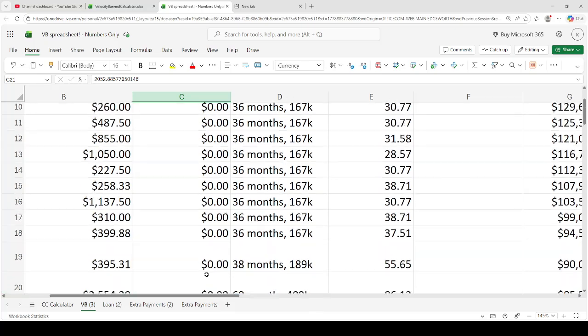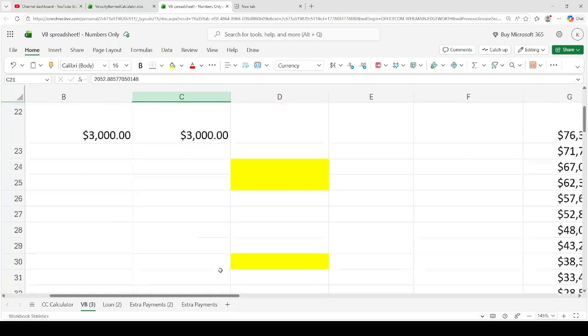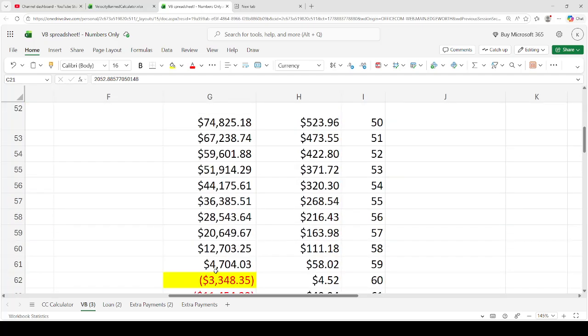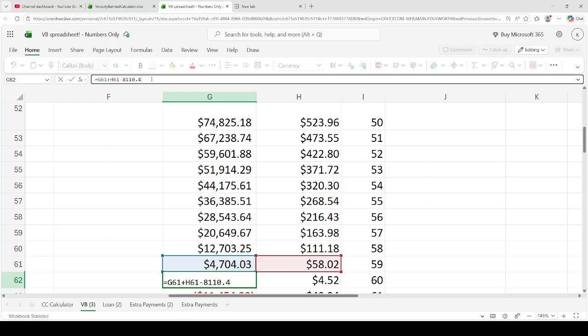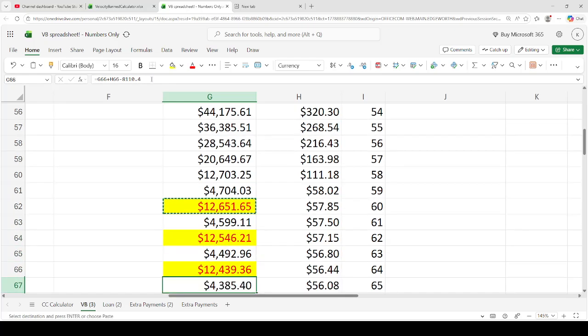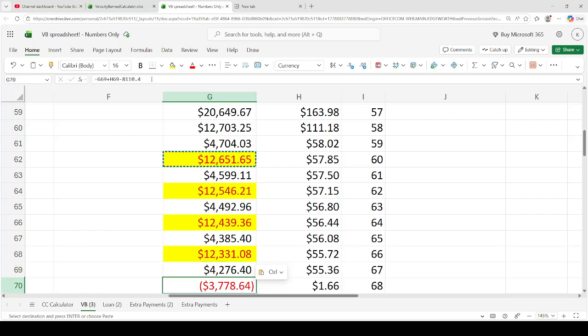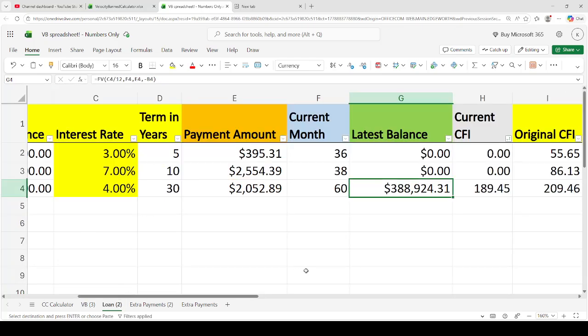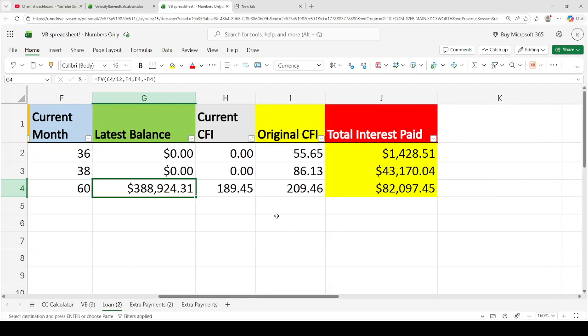So let's say we move 16 grand of the loan into the line of credit, right? So 16,000 of the loan plus 16,000 into the line of credit, and you see that in 2 months it pays off, right? So you just rinse and repeat over and over again, and you can say, wow, this gets paid off really quickly. And the most important thing about this is not whether you're using a loan or a line of credit. It's, are you paying off the debt in the right order? That's literally what it comes down to.